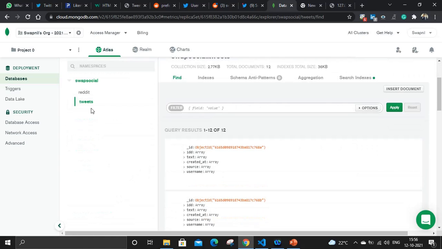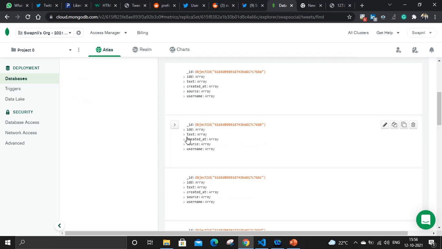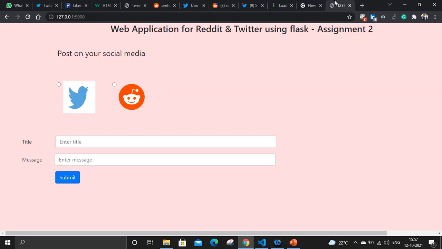So here you can see these tweets, which contain every tweet that happened till now, and let me refresh the page. Since it's refreshing, let me jump to the other social media, that is Reddit.